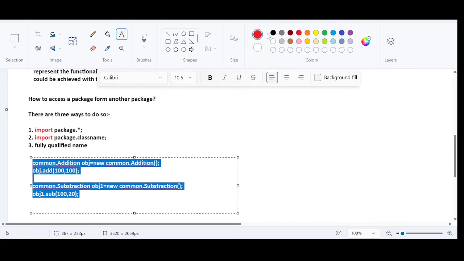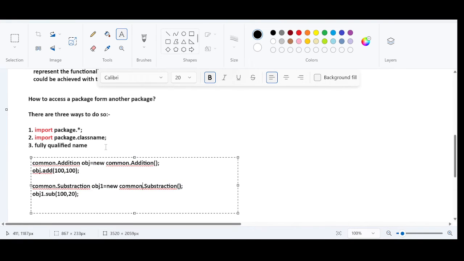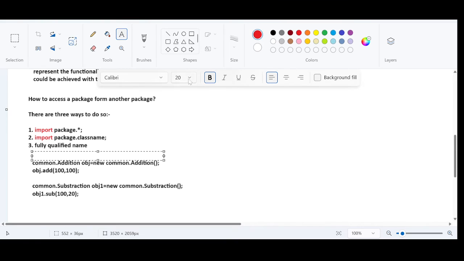These two are examples of fully qualified name. The syntax is very simple. Let me write the syntax on top: package name dot class name obj equal to new package name dot class.